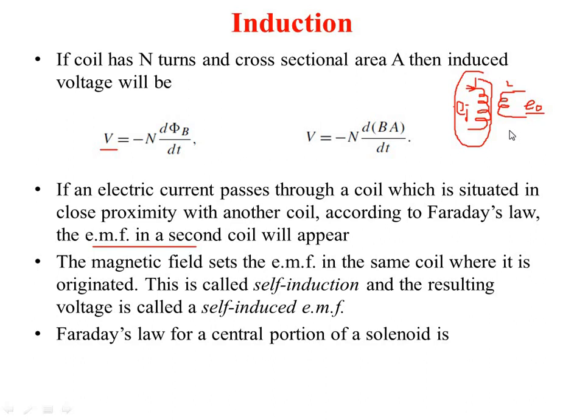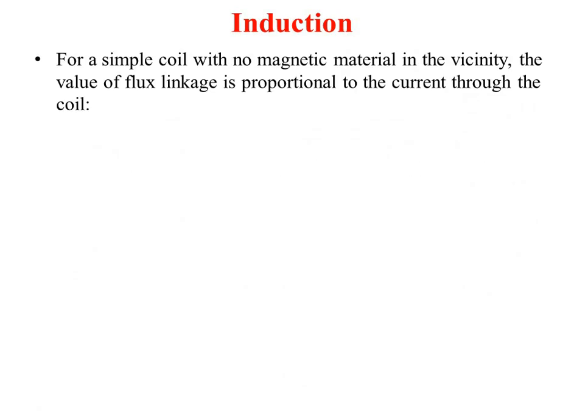So Faraday's law for the central portion of the solenoid. We have seen that whenever you pass current through the coil, it will generate a magnetic flux, and that magnetic flux will attract that bar, and that kind of principle is called a solenoid. So V is equal to minus d(N phi)/dt, and accordingly you are going to calculate the voltage for the solenoid.